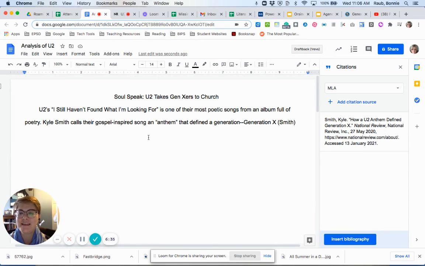So there are a few easy steps to creating your citations so that you can make sure you are giving people credit where they deserve it, to make sure you aren't plagiarizing, and to make sure that you're a good digital citizen.